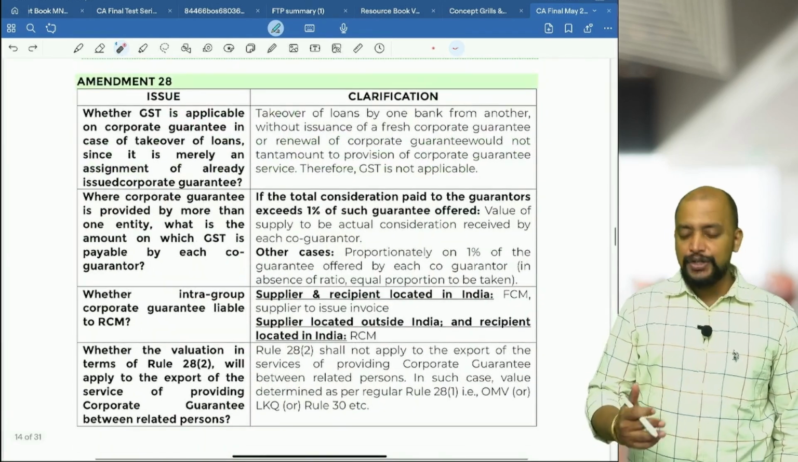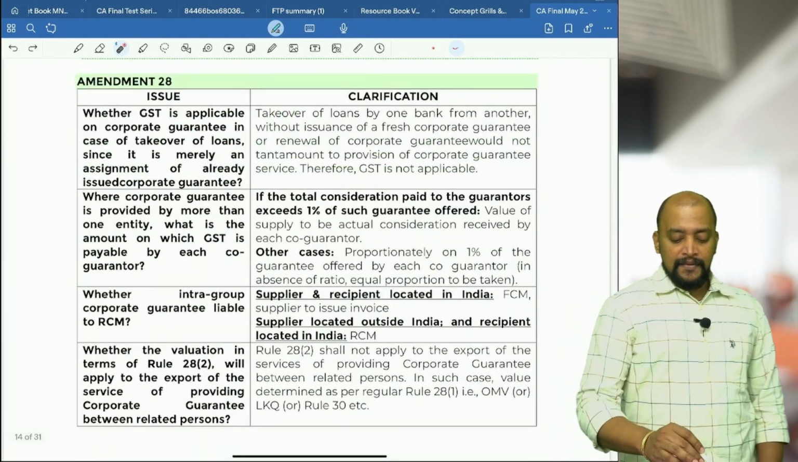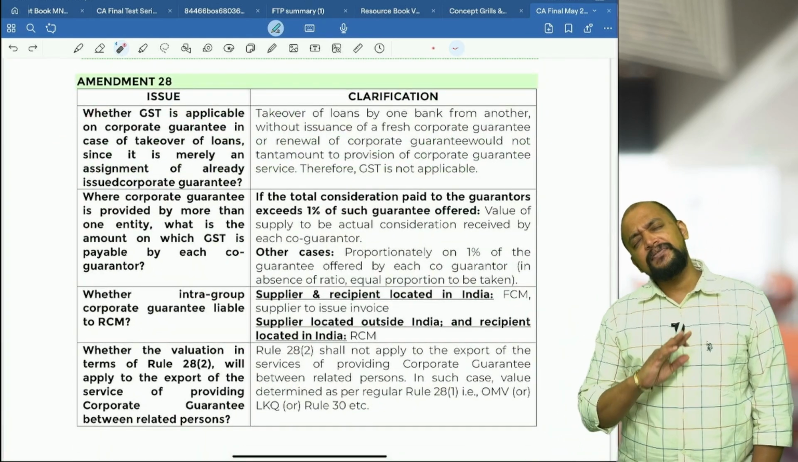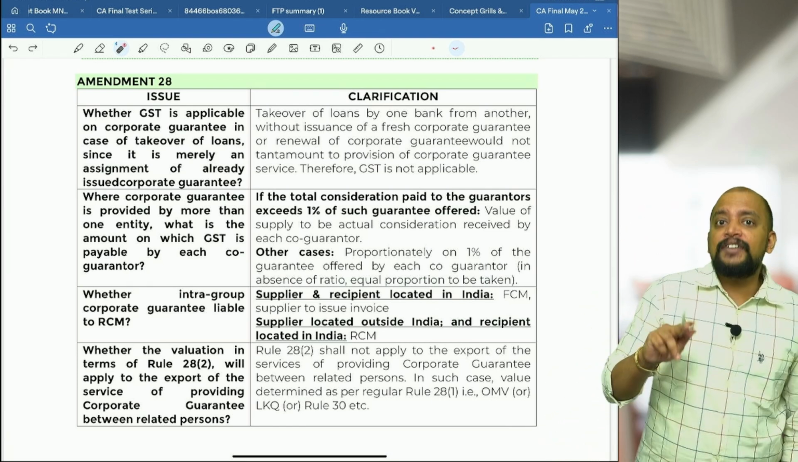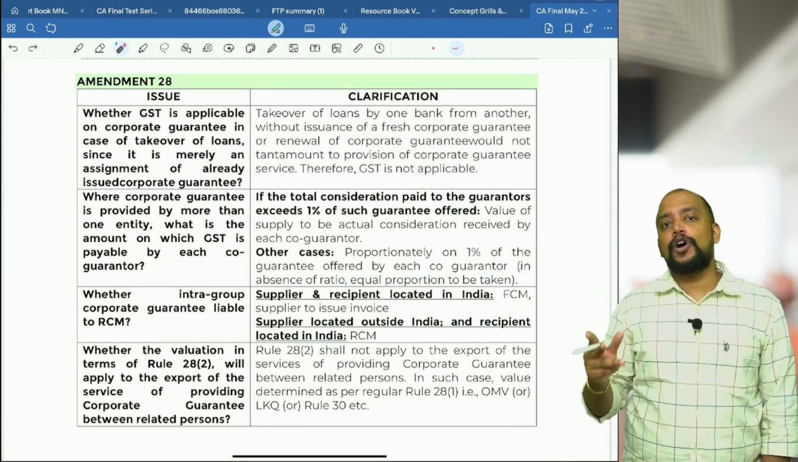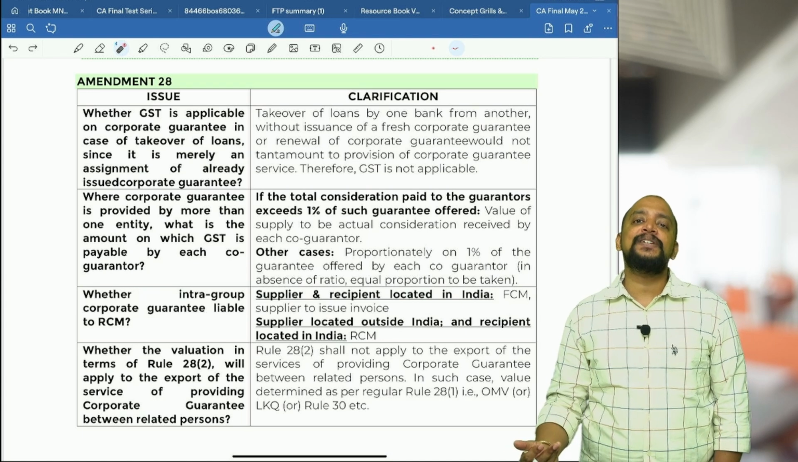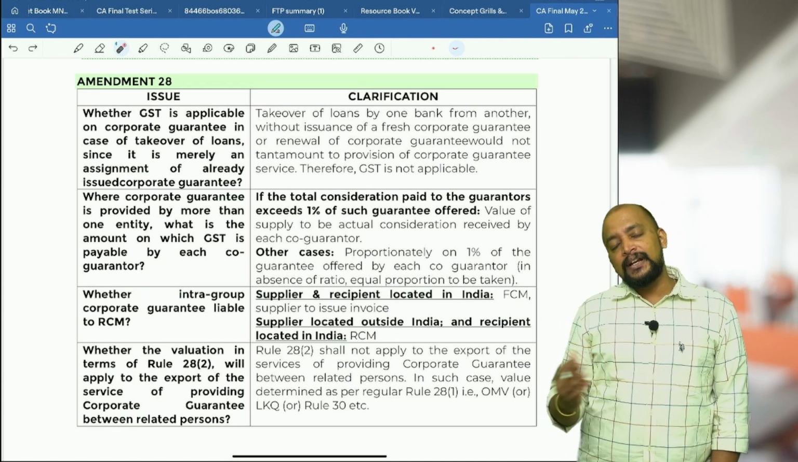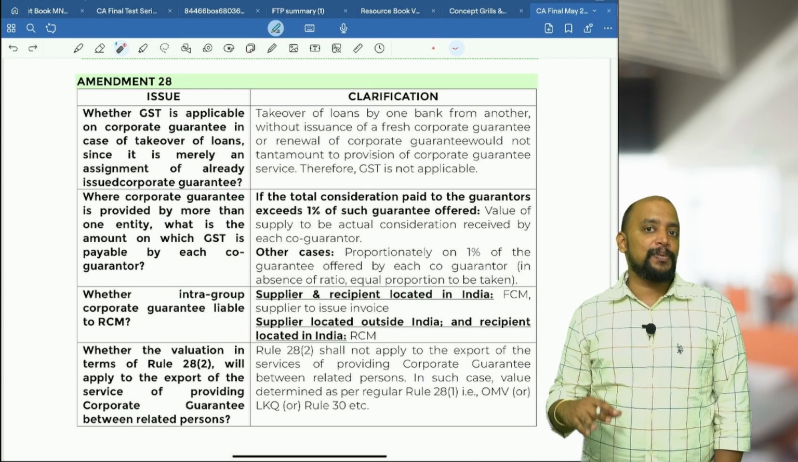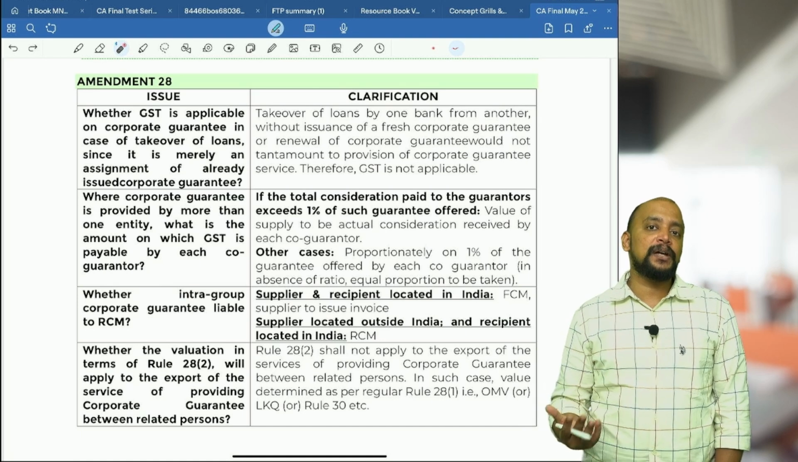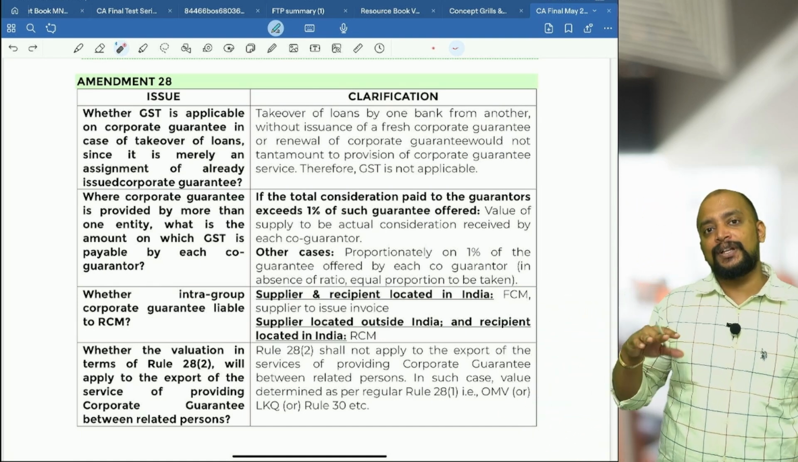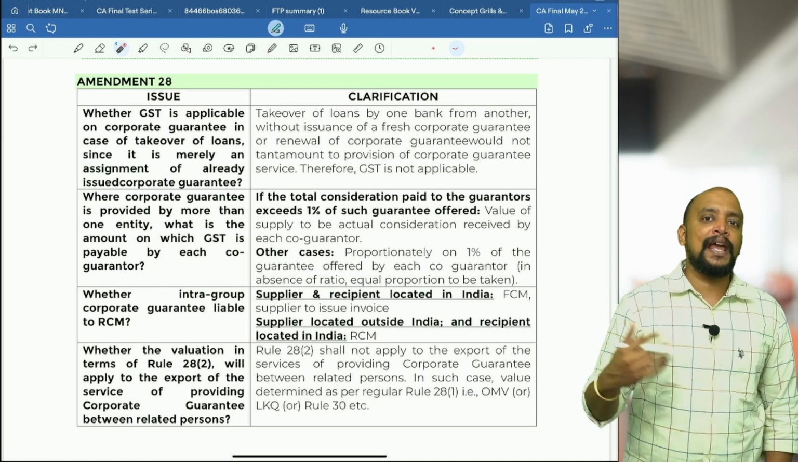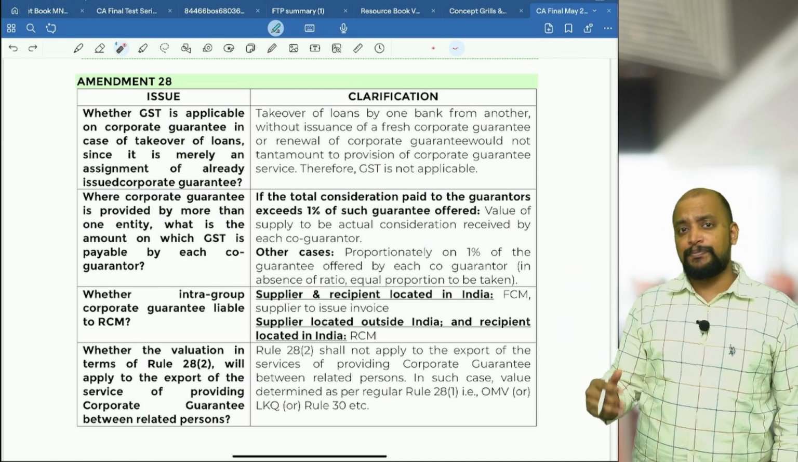Next, some more issues are there in this regard. One very important point is that this particular valuation is only for corporate guarantees, not for non-corporate guarantees. Non-corporate guarantees means other than companies. Guarantee between companies only, this is applicable. Other than companies this will not be applicable. Even though they are related, we need to determine value as per rule 28 sub rule 1: the regular value, open market value, like kind and quality, cost plus 10%, etc.